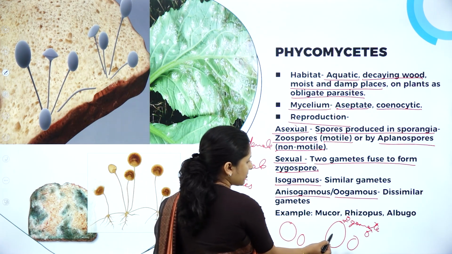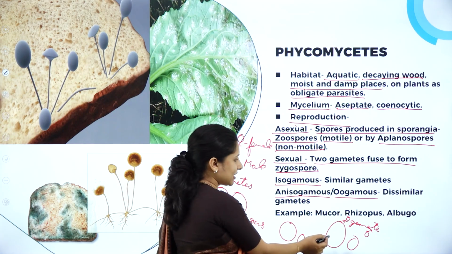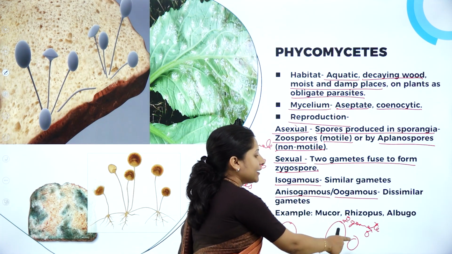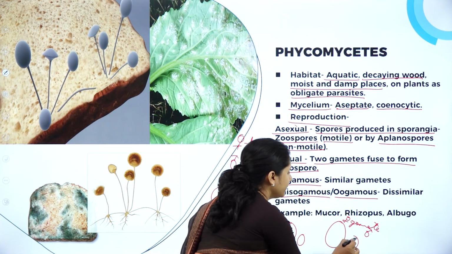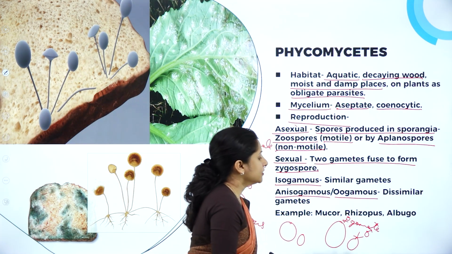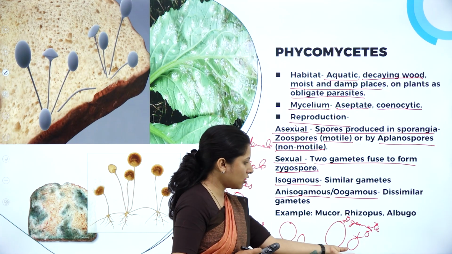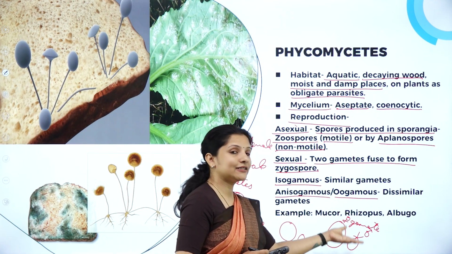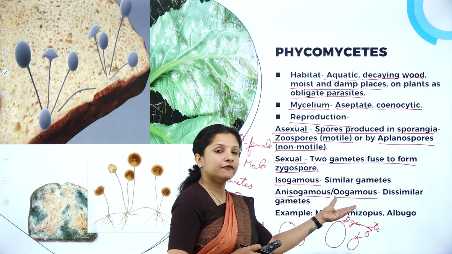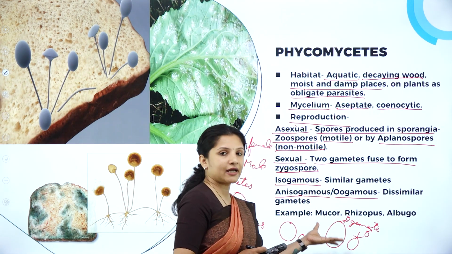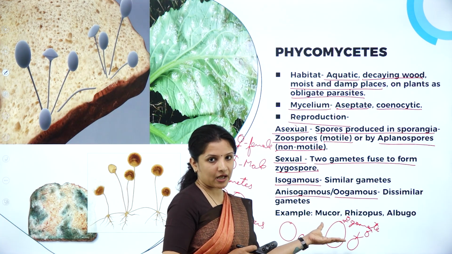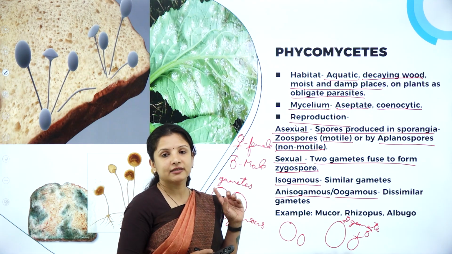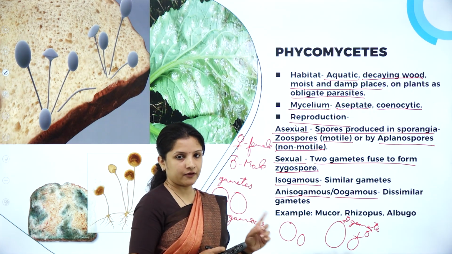The female gamete will be larger in size and non-motile, and the male gamete will be smaller in size and motile because it will have flagella. So a smaller motile male gamete fuses with the larger non-motile female gamete. Such a type of fusion is called oogamous, and it is oogamy sexual fertilization.